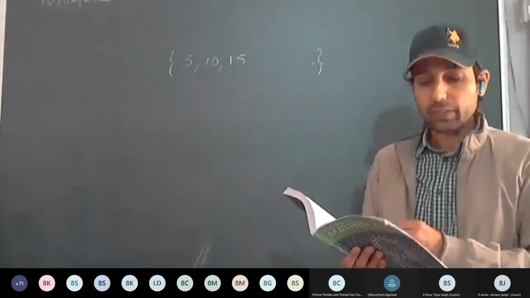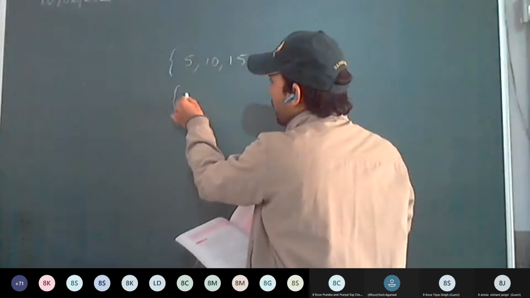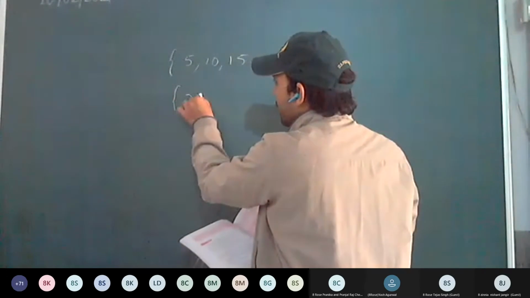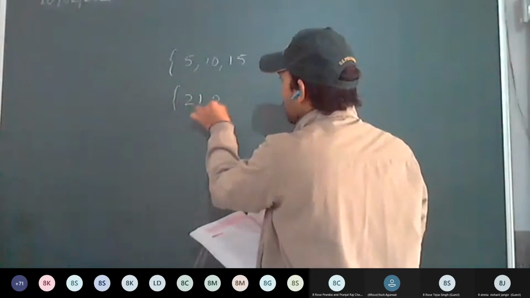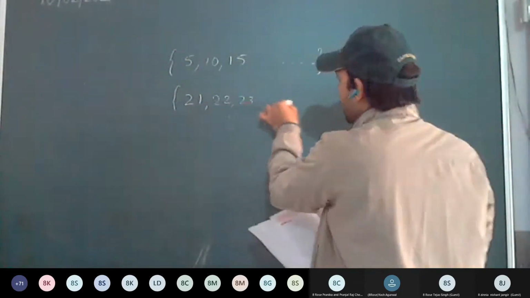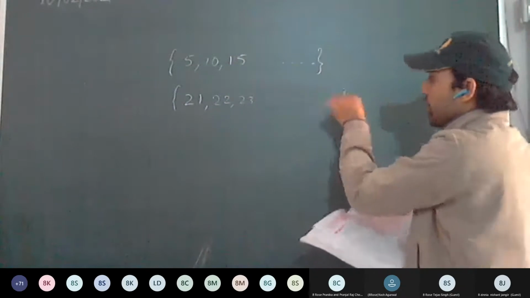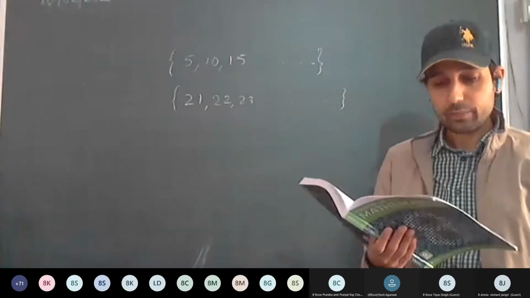Now, the set of the positive integers greater than 20. So from where will we start? Greater than 20, positive integers: 21, 22, 23, and this will continue till infinity. Again, it is an infinite set.